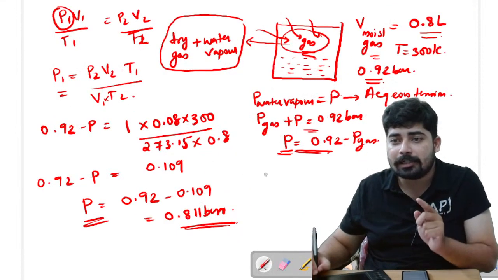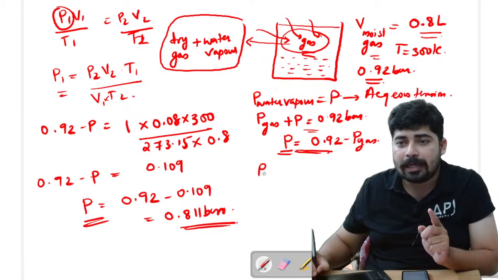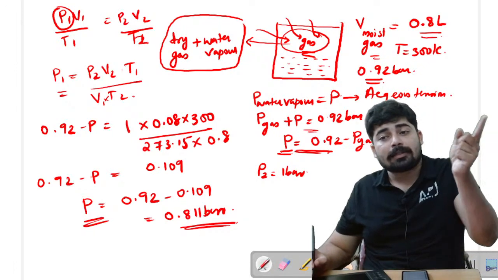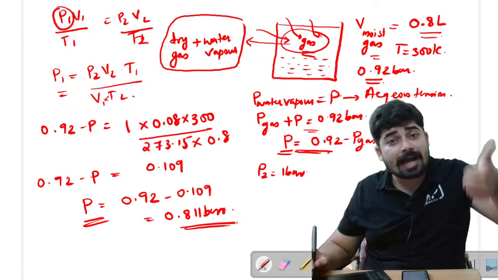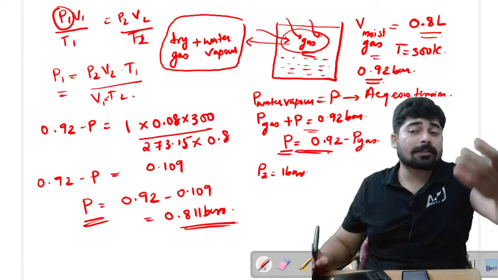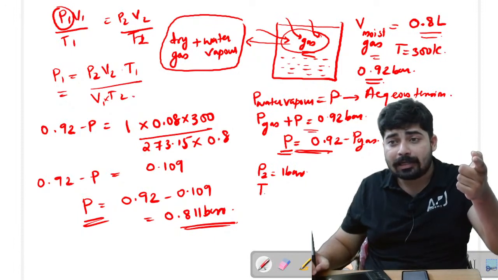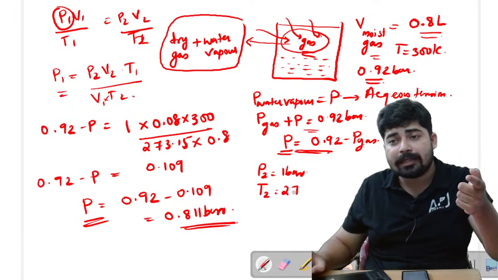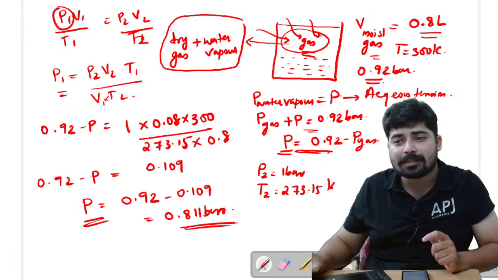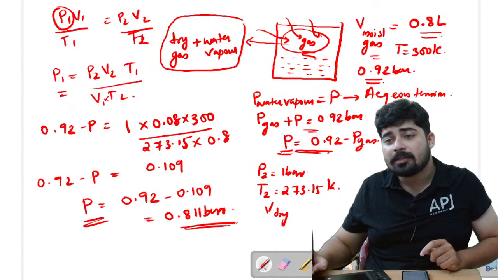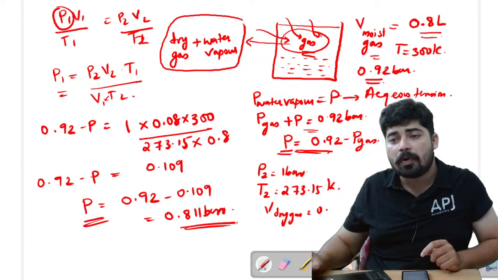So for the second condition, I am going to take pressure equal to 1 bar. Why have I taken 1 bar? Because the question says the dry gas has been taken at standard temperature and pressure, and standard pressure is 1 bar. Standard temperature is 273.15 Kelvin. Volume of dry gas equal to 0.08 liter.